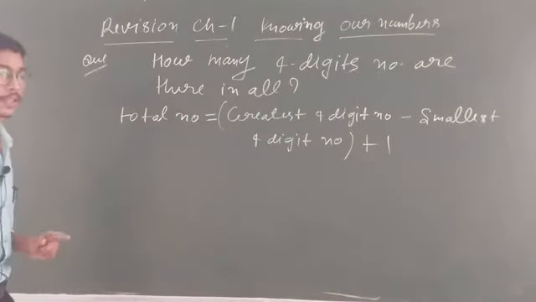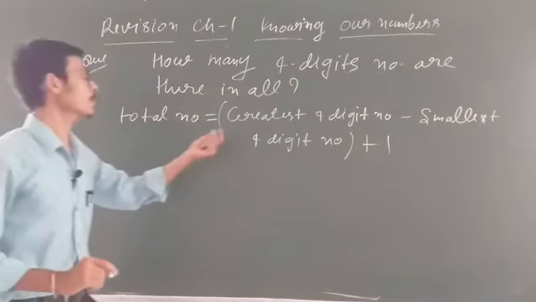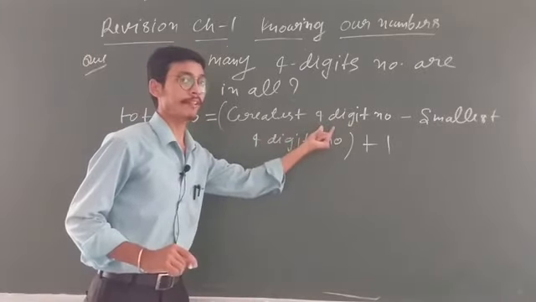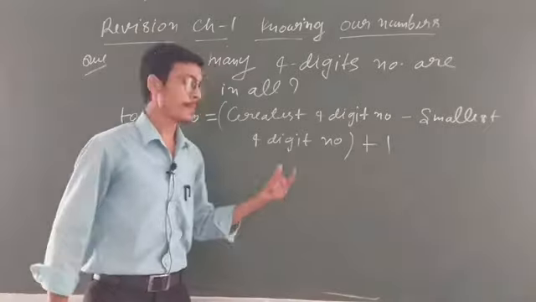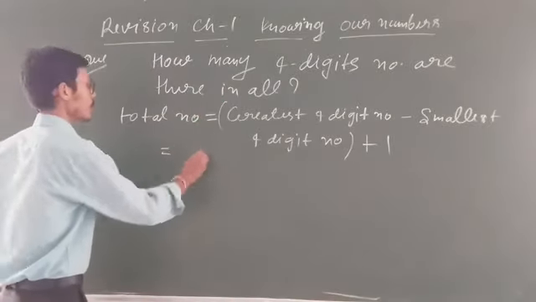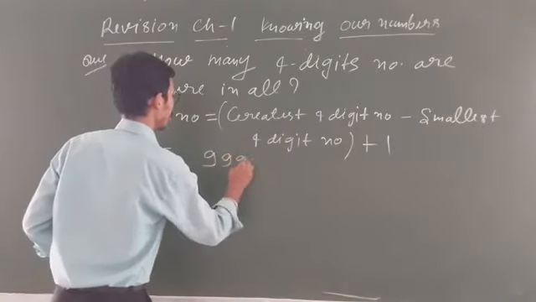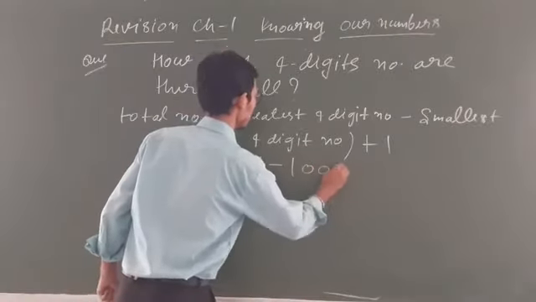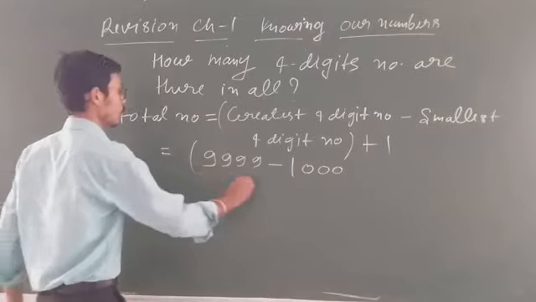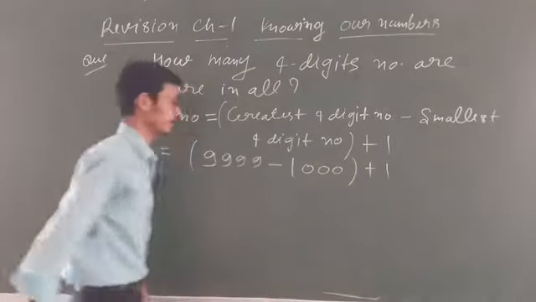Is that clear student? First in every question, first you will write down greatest 5 digit given to 5 digit, 6 digit given to 6 digit, and smallest. So here we will write down greatest 4 digit number, you know that 9999. Okay, smallest you know that 1000. This you know that very well. So and plus 1. Clear student?